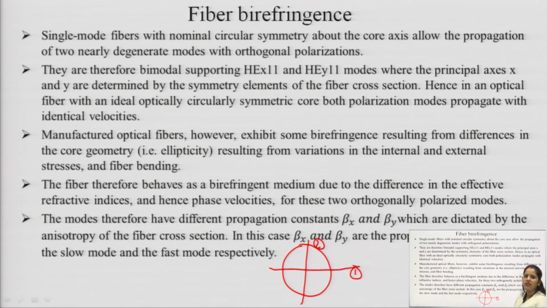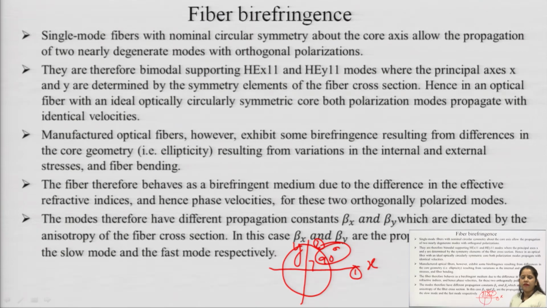Degenerate modes are those modes which have similar properties with orthogonal polarization. Orthogonal polarization means they have a 90-degree difference in their polarization state. If one is travelling in the x, then the other is travelling in the y. So, it is talking about the circular symmetry.